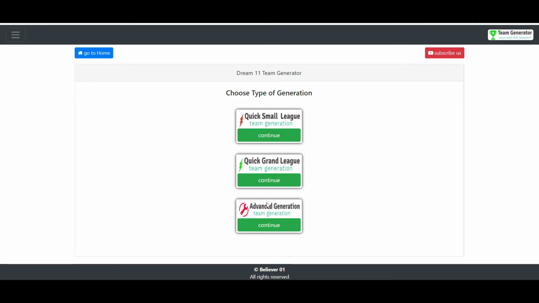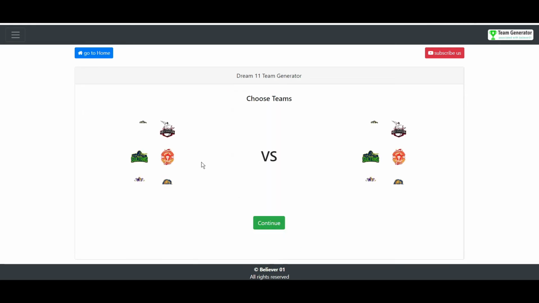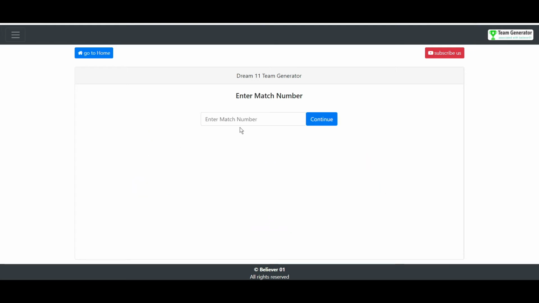And this is the third section that we are going to use today, because we need to give some of our data along with the software so that we can generate even more powerful teams. So let's click on the advanced generation section, and we need to choose the match here. So the match is between ISL versus Karachi. So KR, and after that continue.